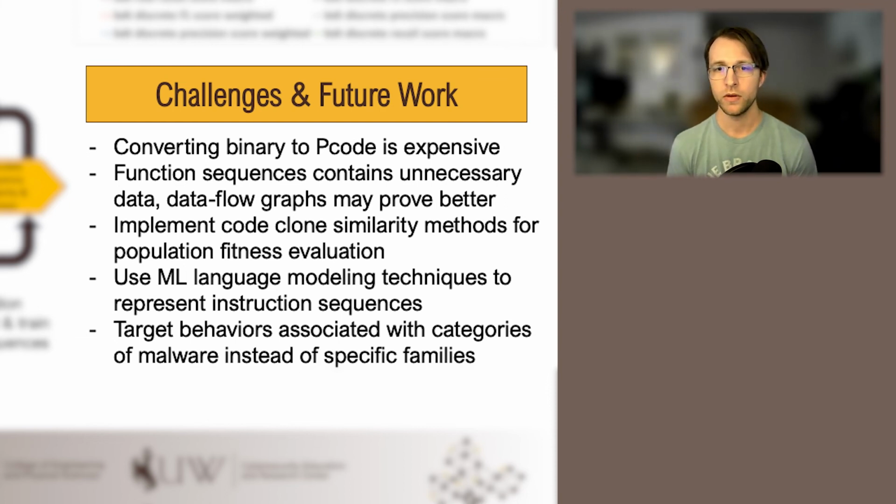And some points of future work include modifying our basic unit of data from being a sequence of instructions representing a function to being data flow or instruction flow graphs, but working with graph data can be computationally expensive. Also, the decision tree classifier was an interesting proof of concept, but we would like to utilize the natural language models we spoke of earlier for our indicator generation process.